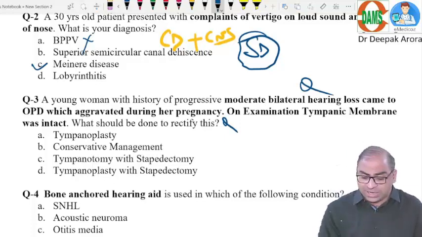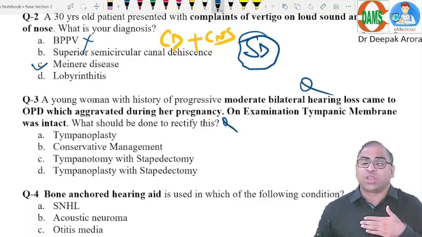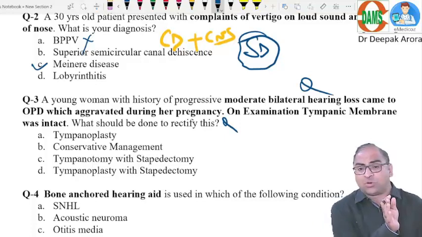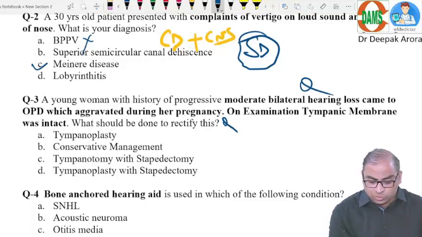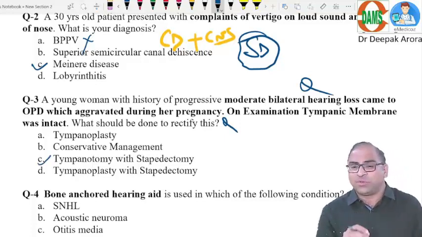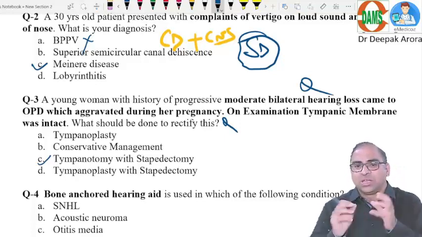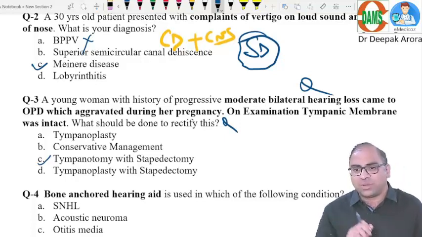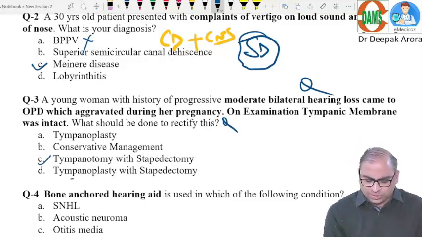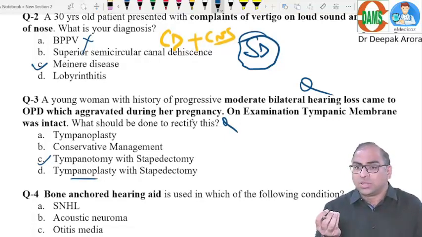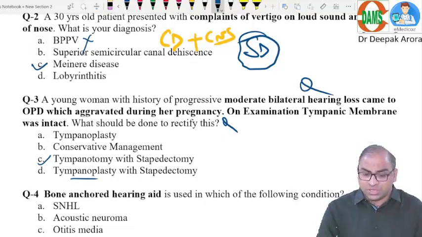But if stapedectomy was there and the examiner was trying to confuse you between tympanotomy and tympanoplasty, we go for tympanotomy. We are opening the middle ear and removing the sclerotic foci with the stapes. But tympanoplasty is a management for tubotympanic disease. So it has nothing to do with otosclerosis.